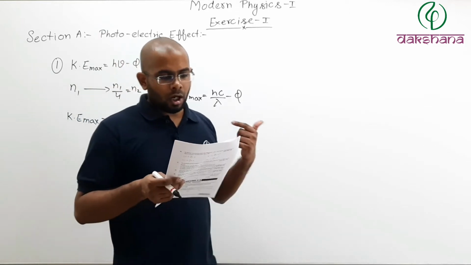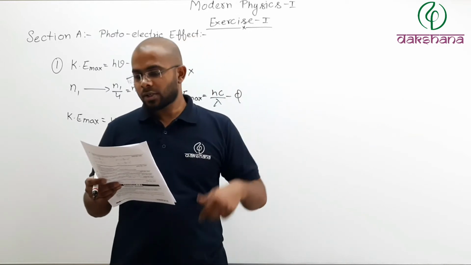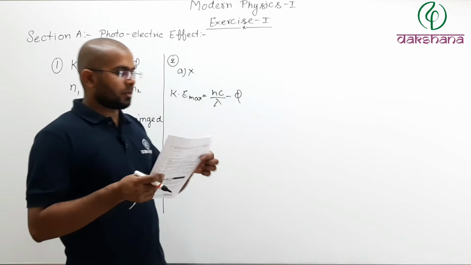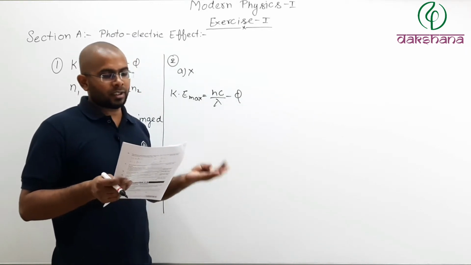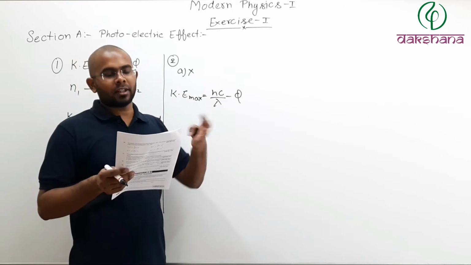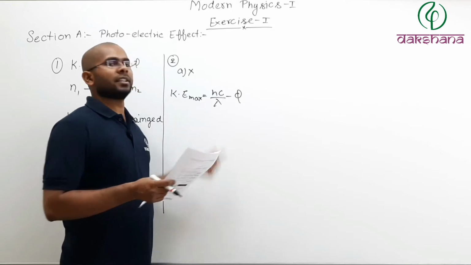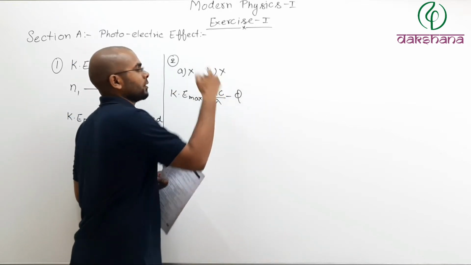So for longer wavelength, kinetic energy should be less. For shorter wavelength, kinetic energy should be more. But in option number 2, they have written the opposite. What they are saying? Kinetic energy of photoelectrons is more for light of longer wavelength. So that is not correct. For longer wavelength, kinetic energy will be less. So option number B is also wrong.